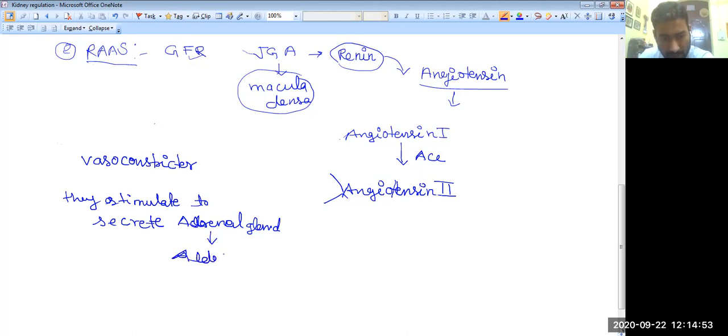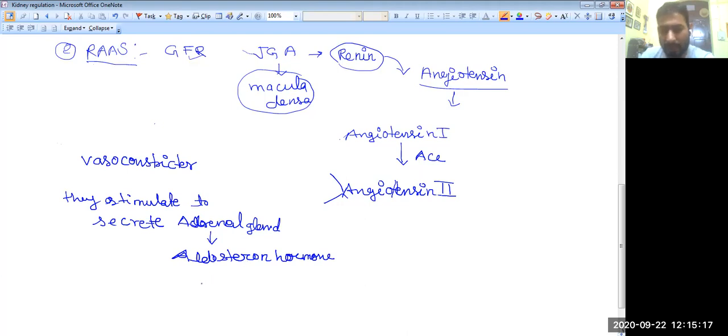Aldosterone hormone. Is it clear? Now these are the two functions of angiotensin II. The first is as a vasoconstrictor, and the second is that it stimulates secretion of the aldosterone hormone from the adrenal gland.